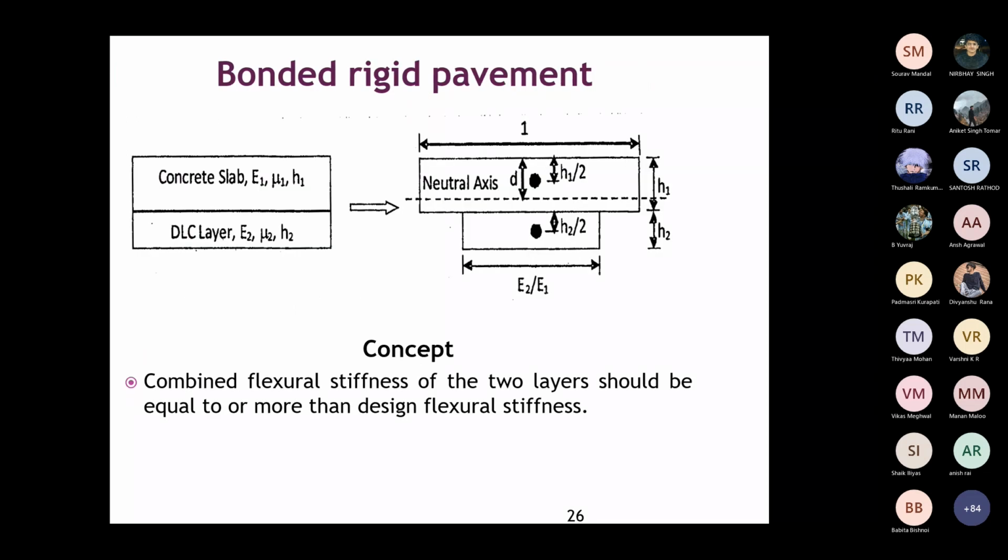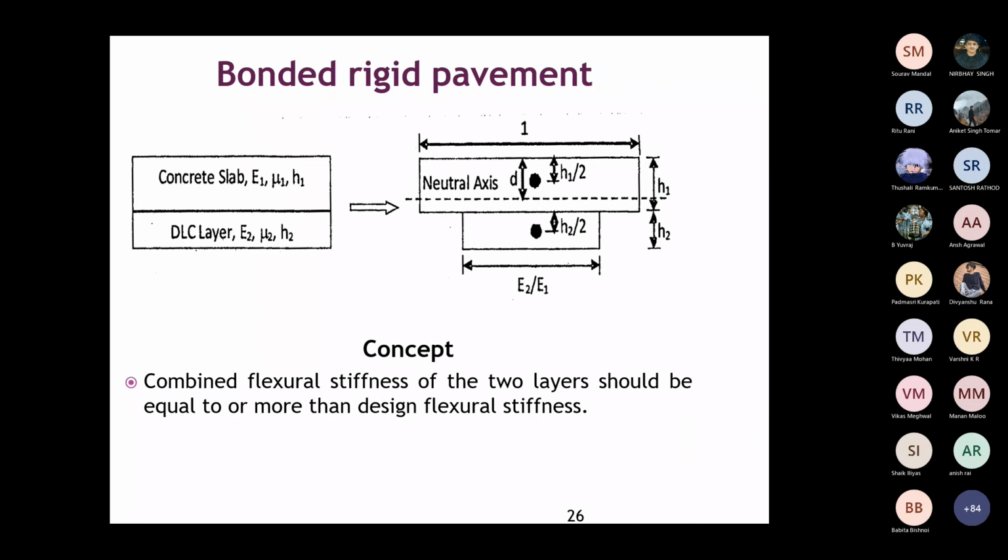Another important thing I want to tell here is that bonded and unbonded rigid pavement are there. Bonded rigid pavement means, as I mentioned to you, you can have a dry lean concrete above the subgrade or subbase layer, then you can have the good quality or pavement quality concrete.